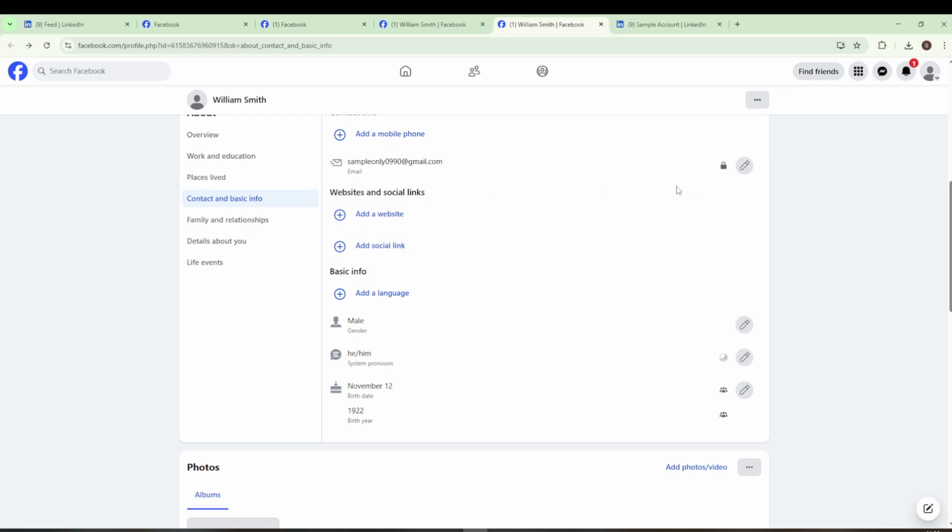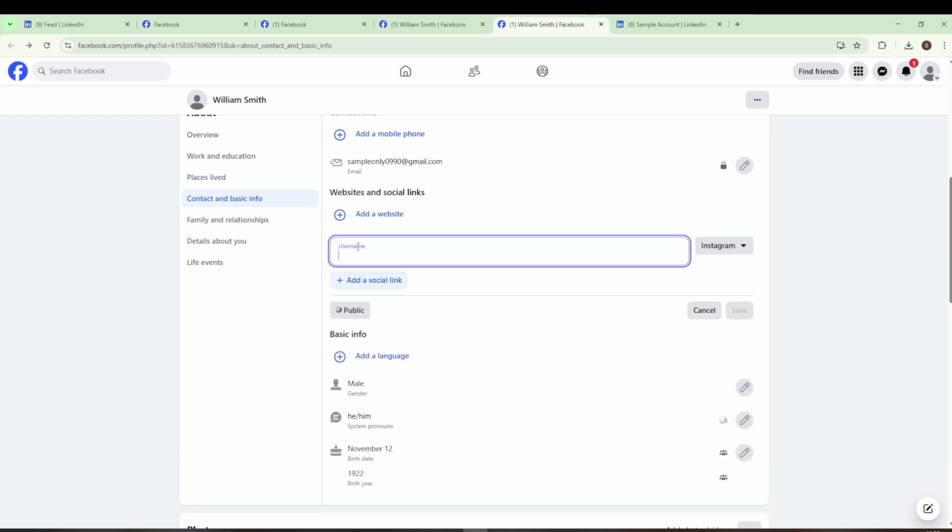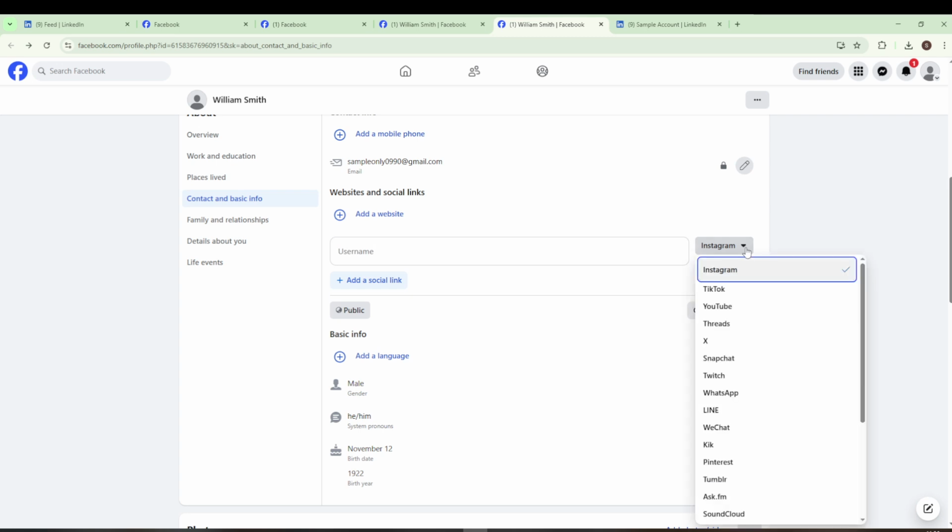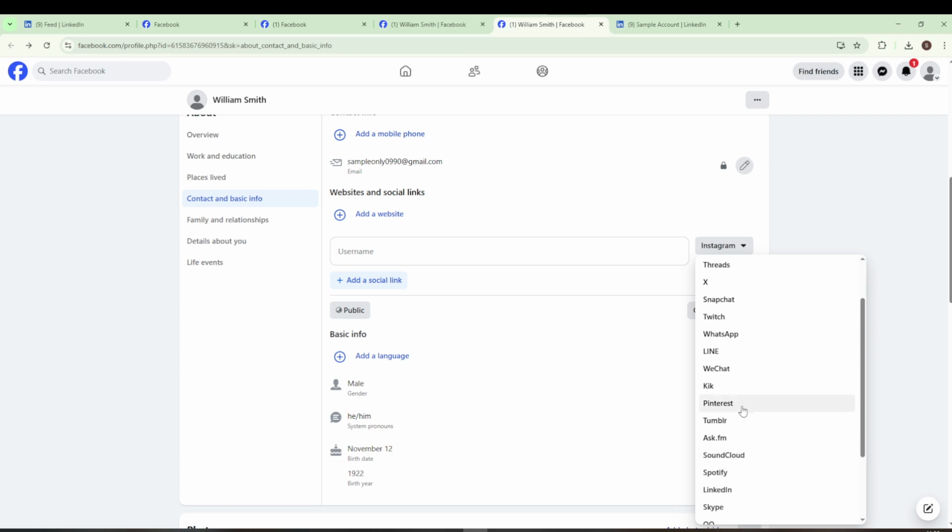This icon is your gateway to editing. Click on it to make the necessary adjustments. Once you've accessed the editing mode, search for the option to add a new social link. This part is relatively straightforward. Look for a button that says Add a Social Link. Once you click on it, a drop-down menu or list of options will appear. Here you can select which social platform you want to link. Scroll through and choose LinkedIn.